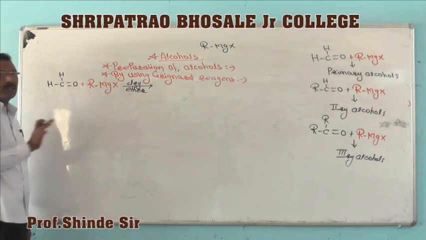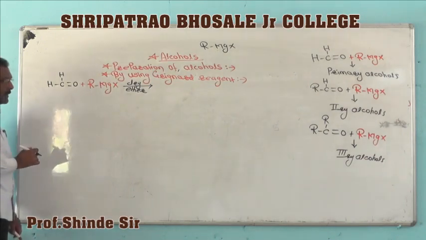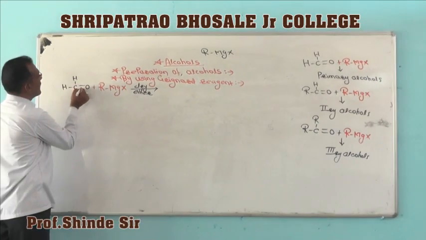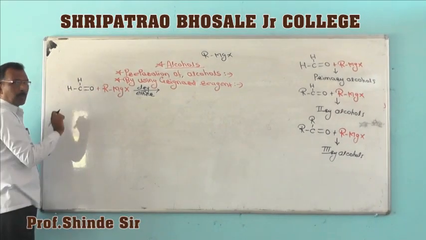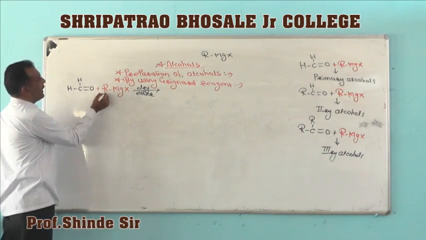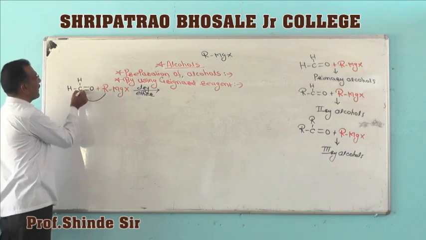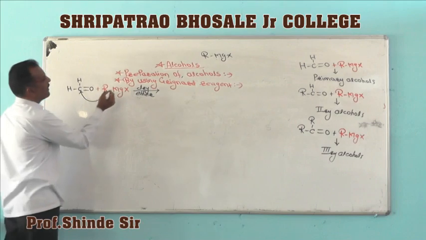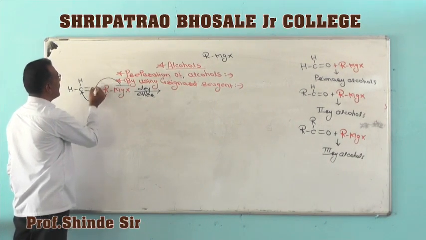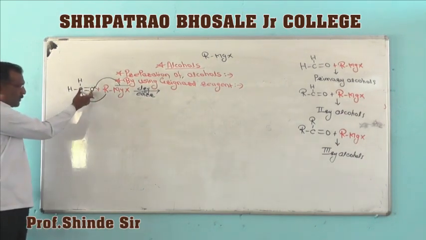So how does addition take place? The negative part will get added on the oxygen, because oxygen's electronegativity is greater.